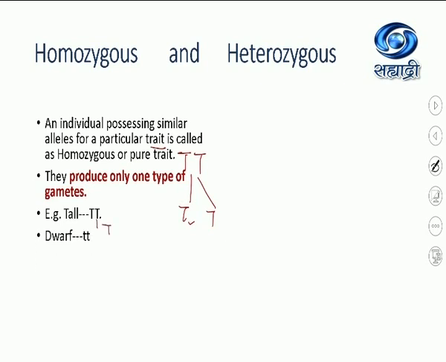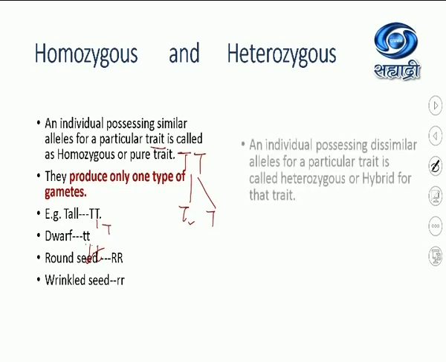If it is dwarfness, then it is also homozygous, because small t is for dwarfness, and another small t is also for dwarfness. What will be the gametes produced by them? Small t. Thus only one type of gamete is produced by homozygous alleles or traits. Round seed, capital R, they are homozygous and the gamete produced will be only capital R. Wrinkled seed, small r, and the gamete will always be small r, one type of gamete. The trait will be wrinkled seed.